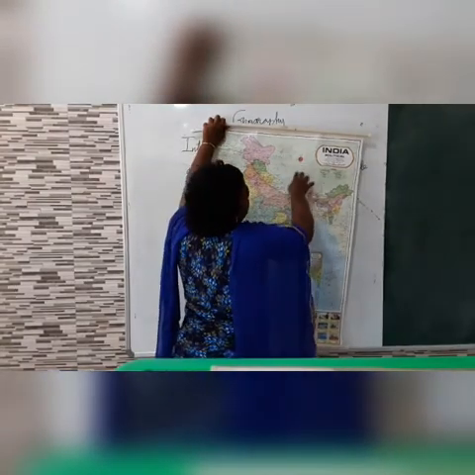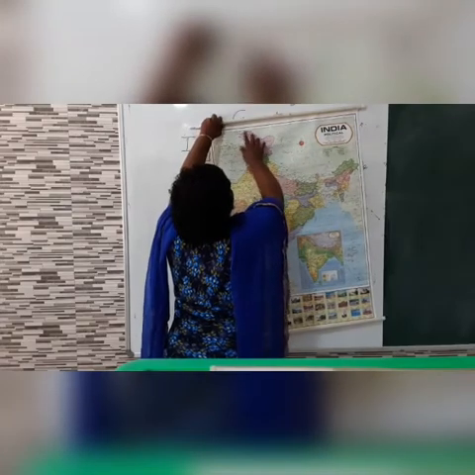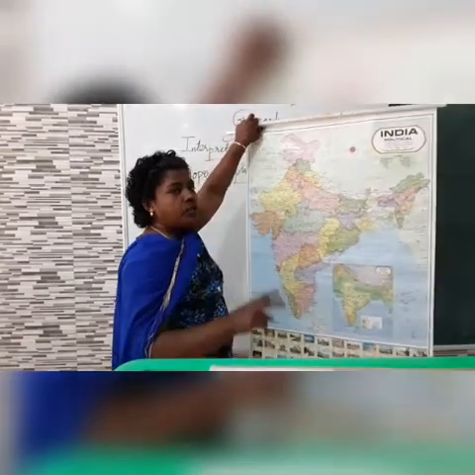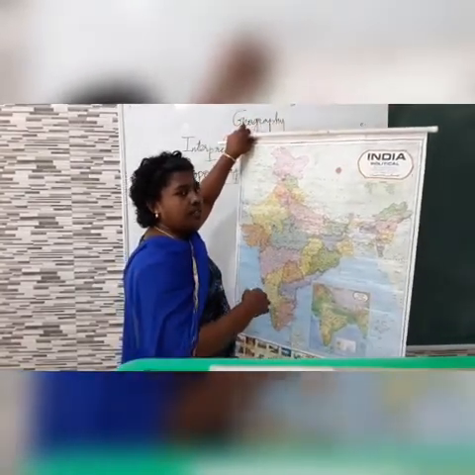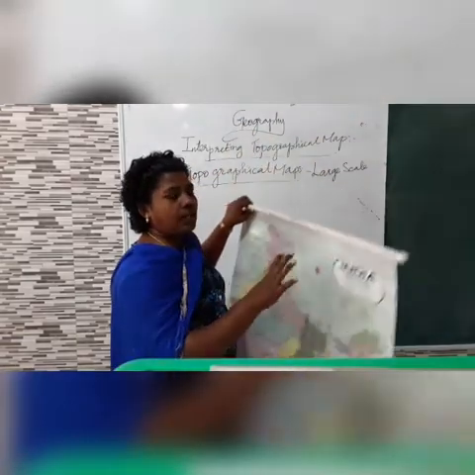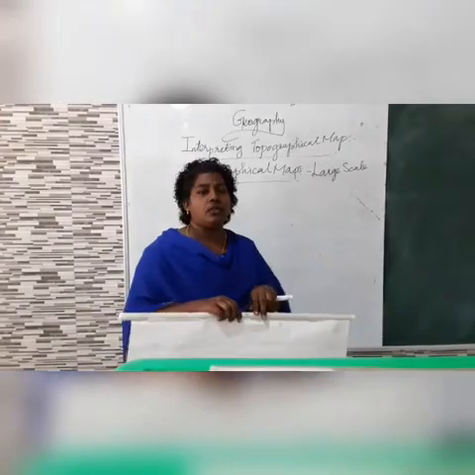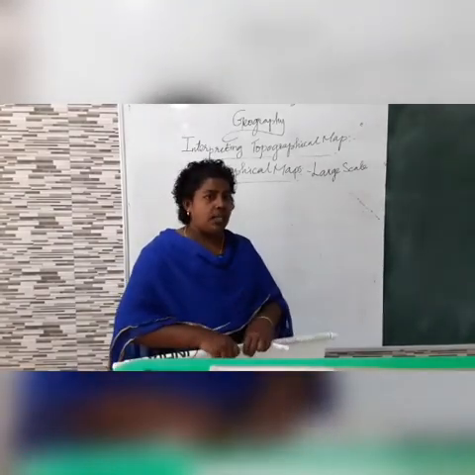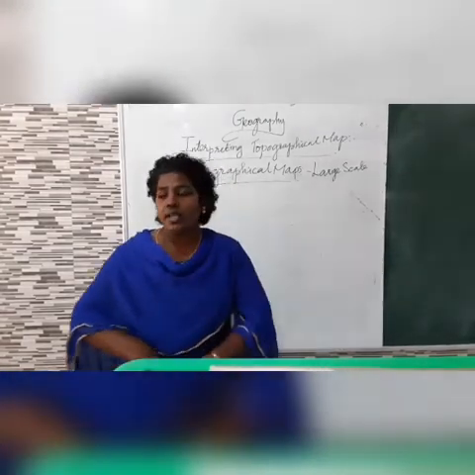For example, here you see some of the degrees are given. To draw the map, we use two kinds of grids. One is longitude and another one is latitude. But it is not like that in a topographical map. There won't be any latitudes or longitudes used. We will learn what is used in the topographical maps to draw them.